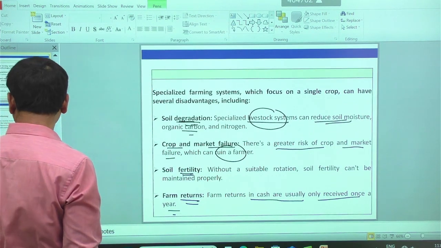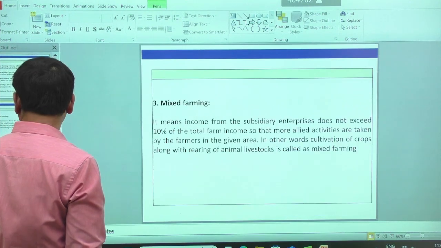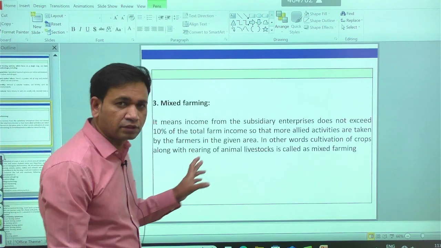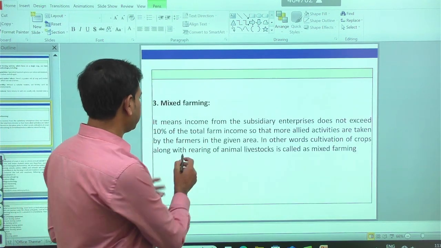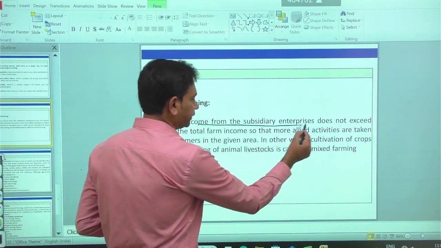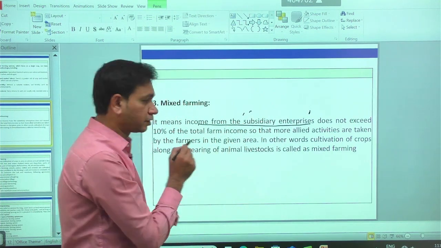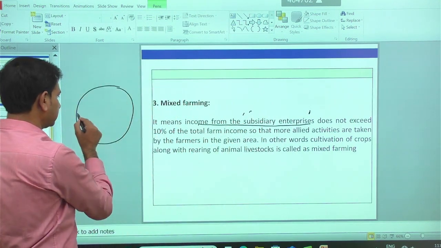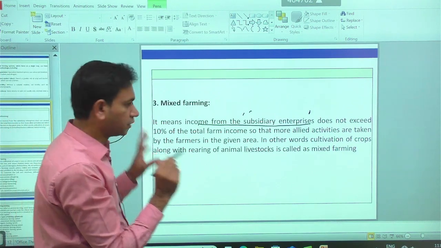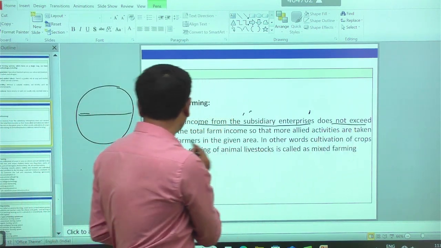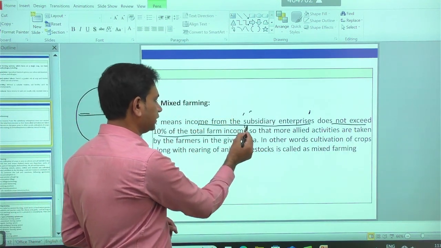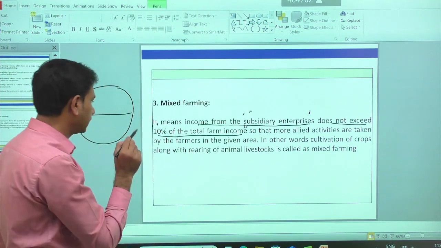Apart from that, we have the third type of farming, which we call mixed farming. In mixed farming, income from the subsidiary enterprises in the given region does not exceed 10% of the total farm income.